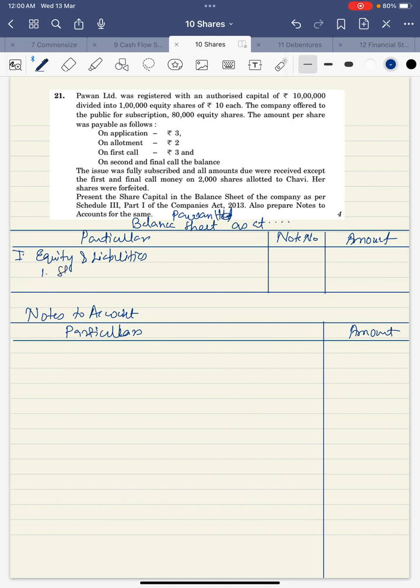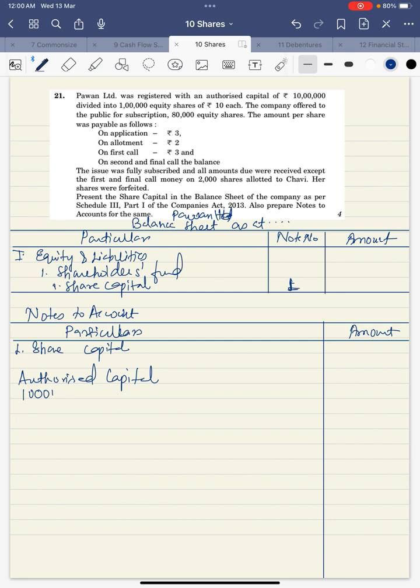Under that, first head is shareholders fund and share capital being the subhead. Note number 1 in front of share capital. Come to notes to account, give right there share capital. Below that, write down authorized capital. How much is the authorized capital?